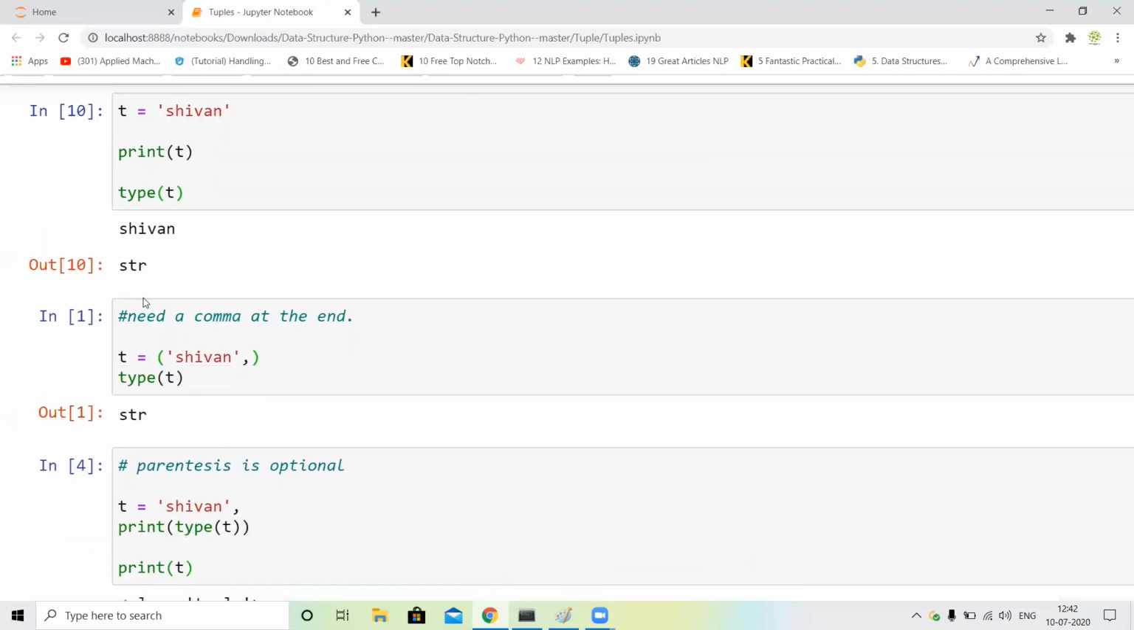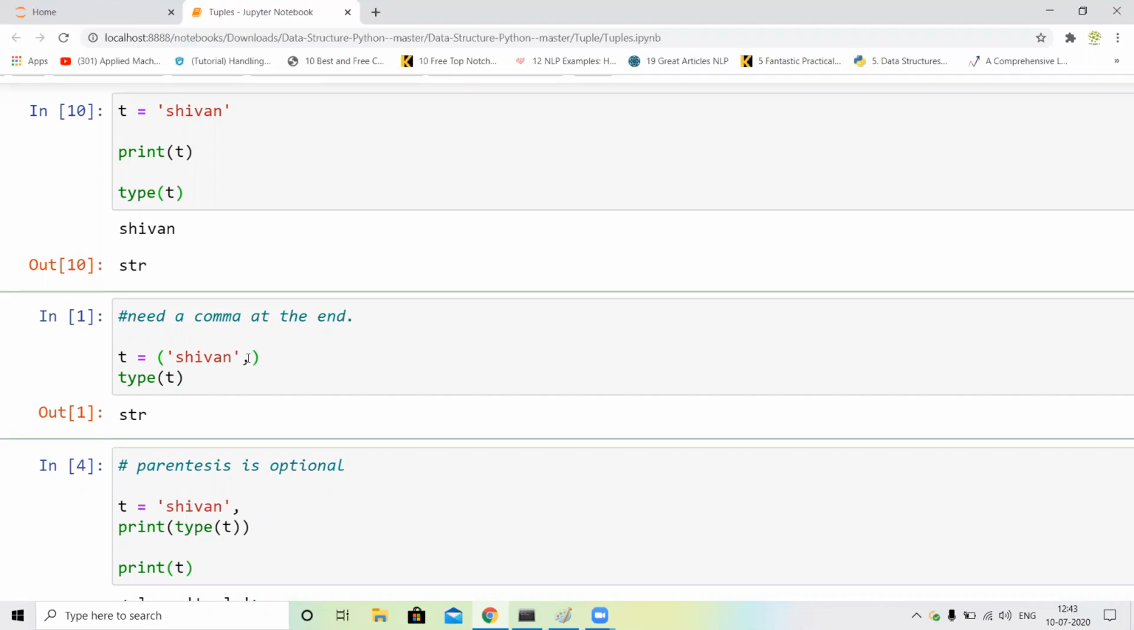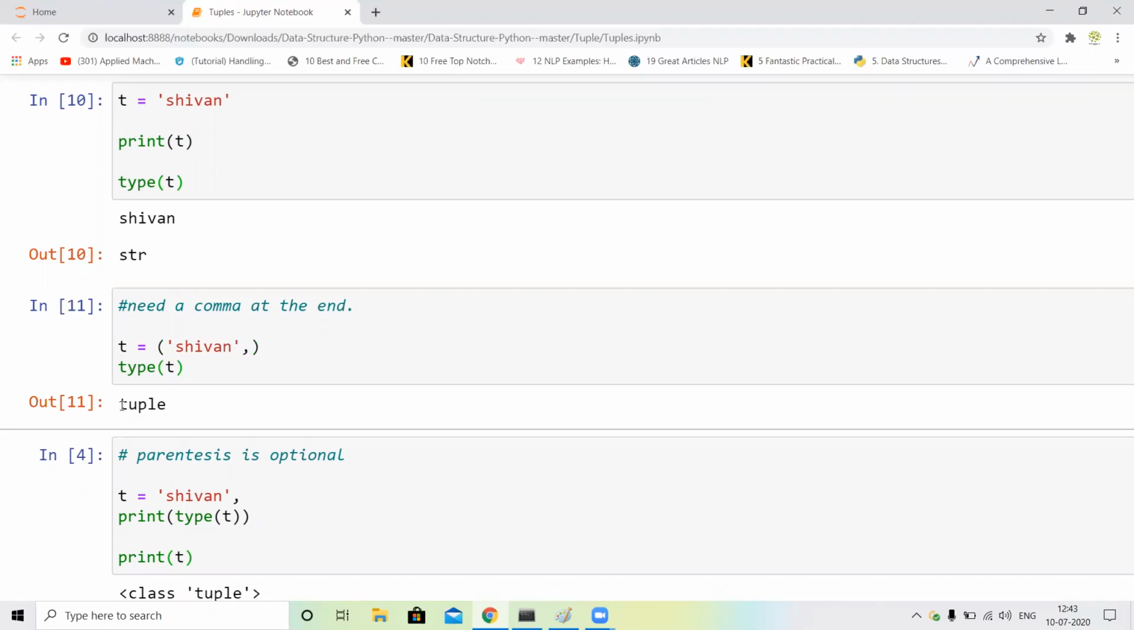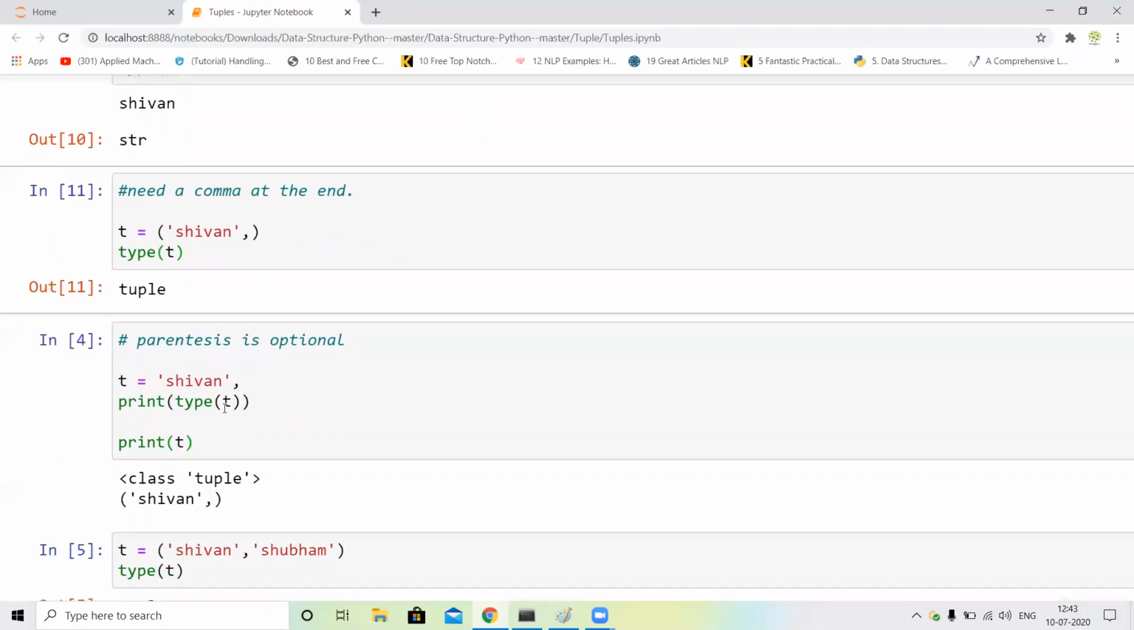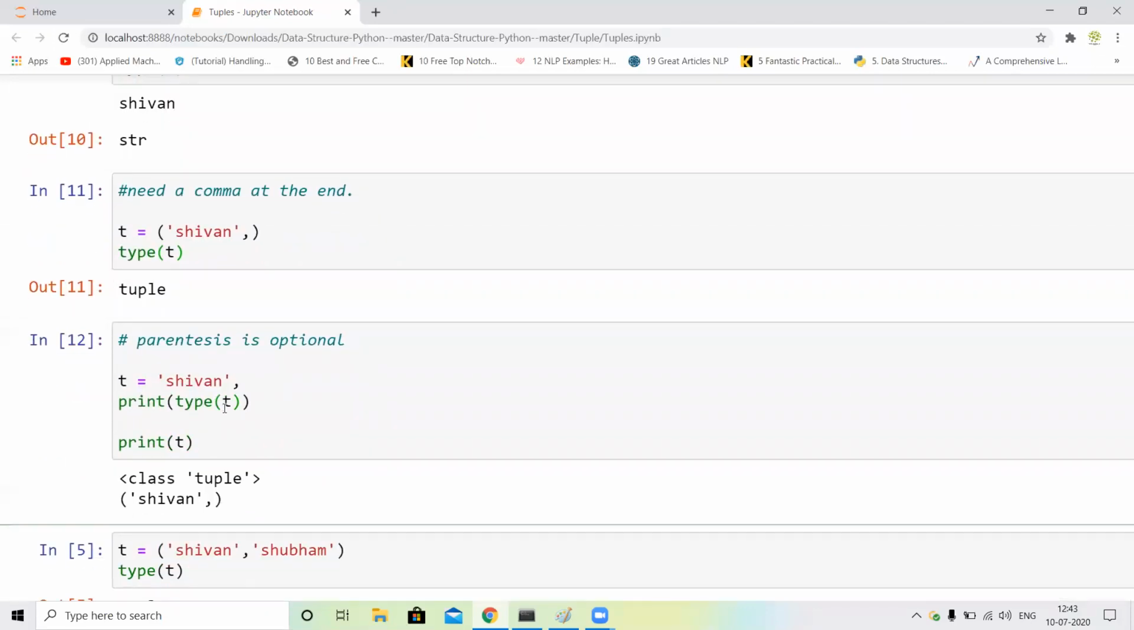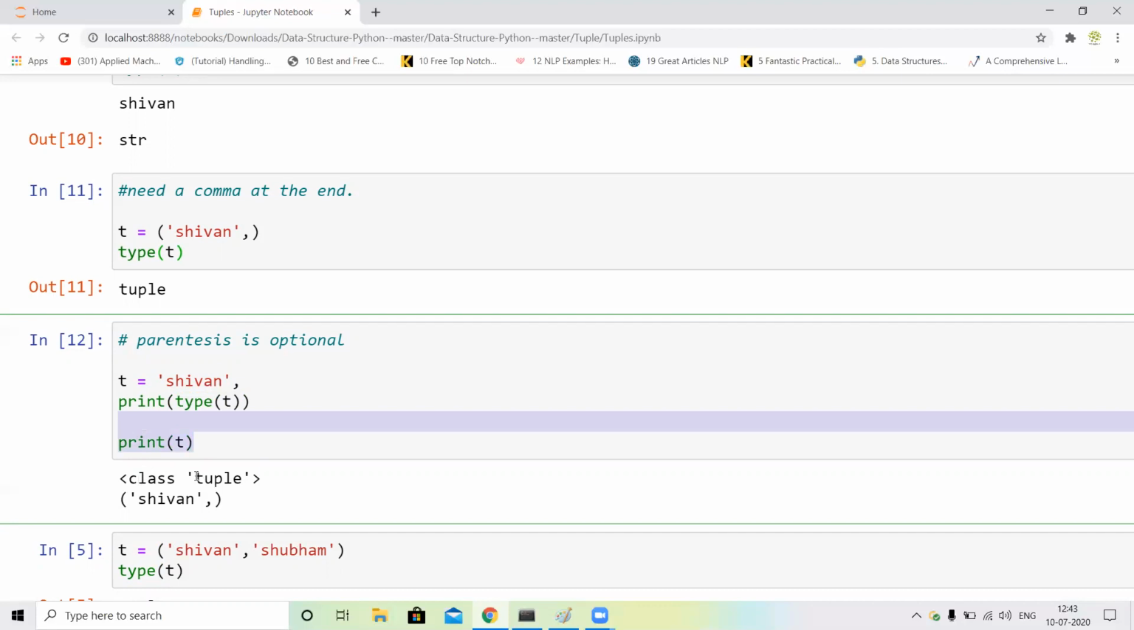Okay. And this is another thing, guys. You can need a comma or not. It's optional. Like if you use the comma, our output is nothing changed. You can see this is the type of T and this is the tuple, guys. This is another type. First of all, I just assign T is equal to C1 string and I check the type of T and I just print T. You can see our type is tuple and our output is C1.